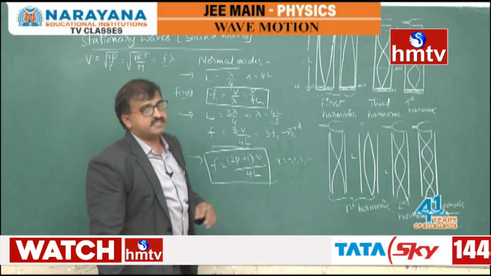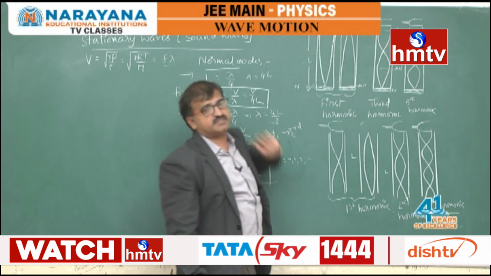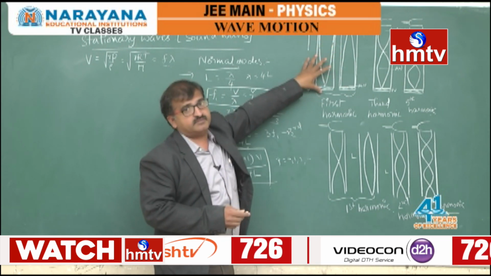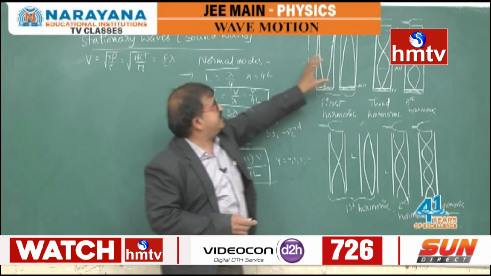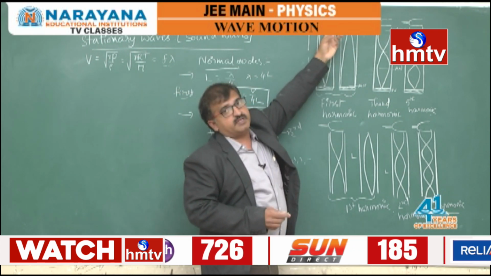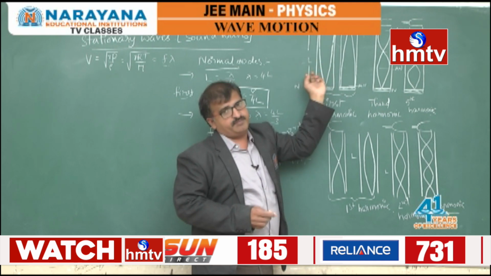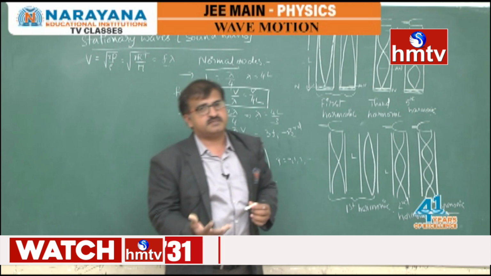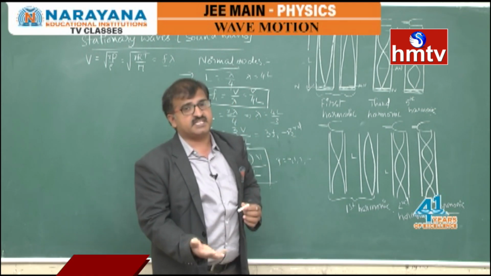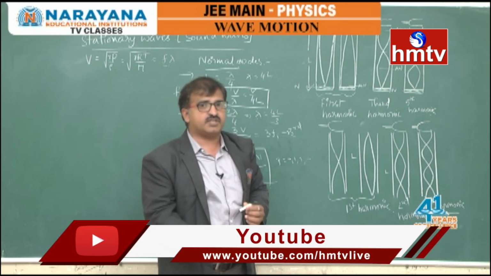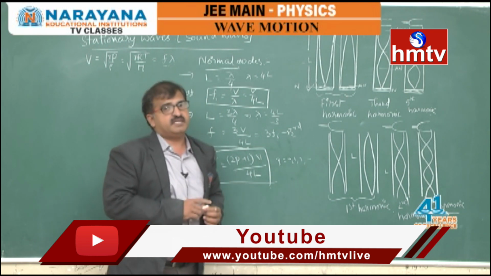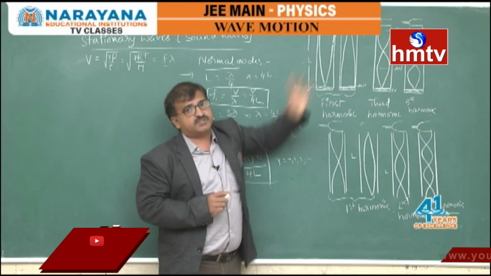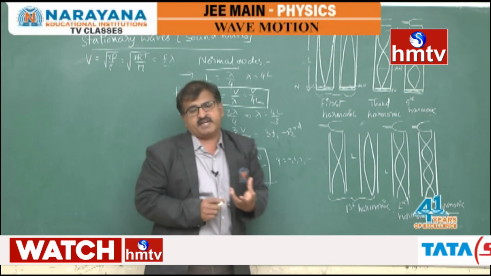Here, when it is exactly fitted, the natural frequency of vibration of that air column is made equal to the frequency with which it is made to vibrate, that is the tuning fork frequency. That means the forced vibration frequency is the same as the natural frequency of the air column. Then the air column will vibrate with maximum amplitude, so that you will get a shrill, whistle kind of sound.